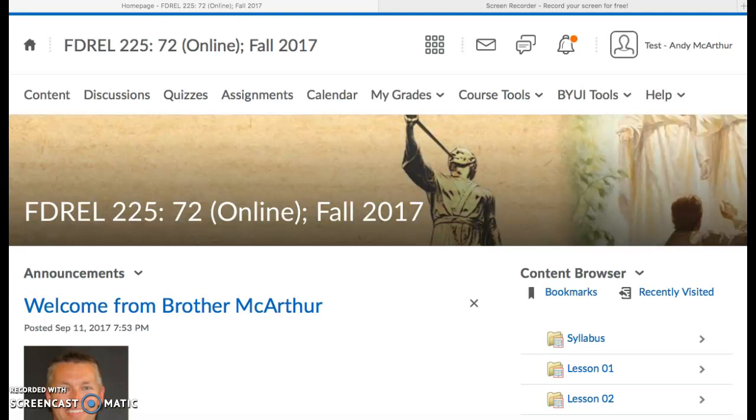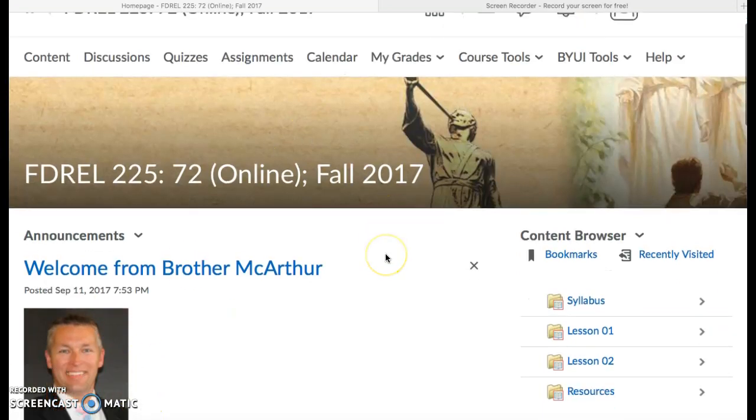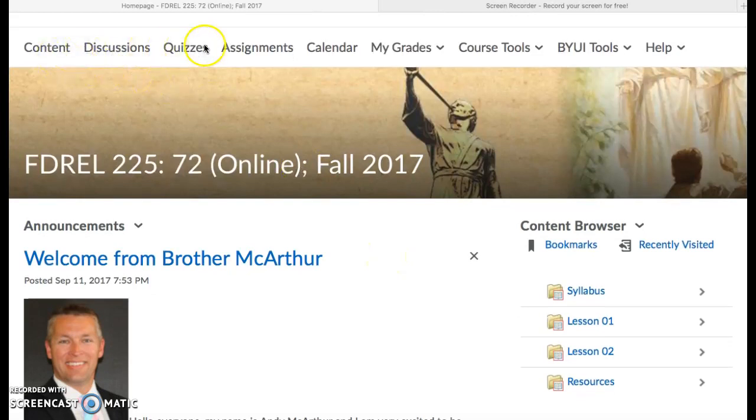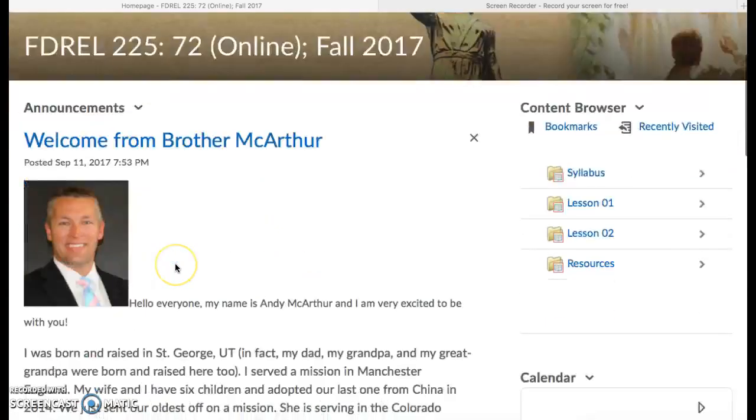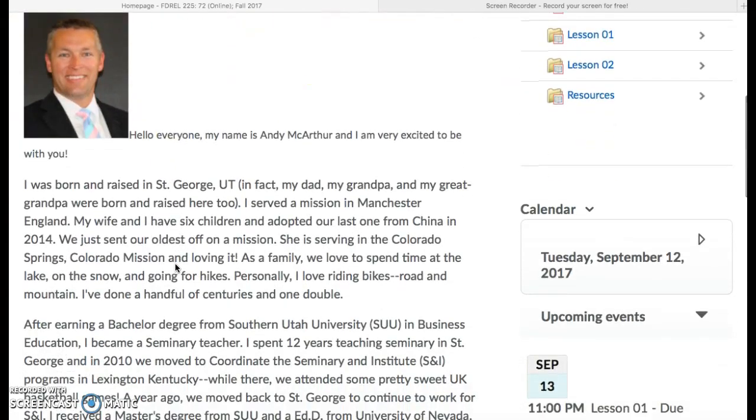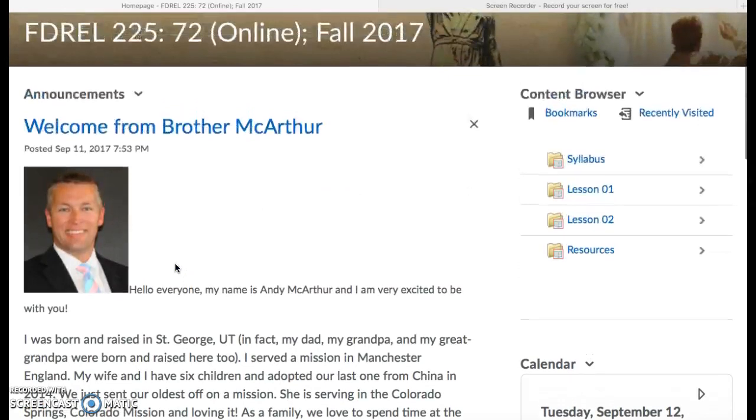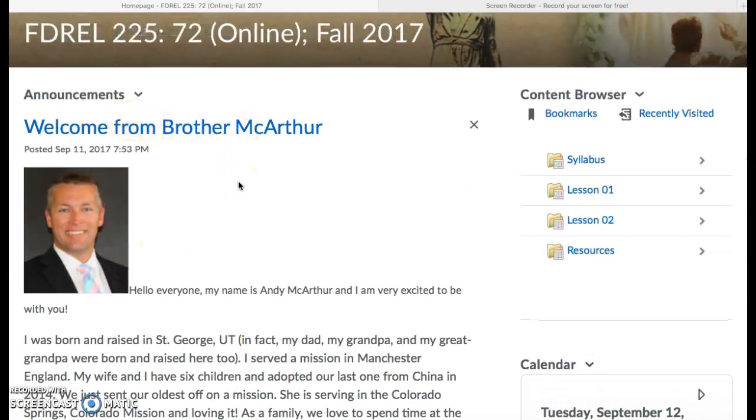So here's what it looks like. When you log in, you're going to see a couple of different things. A lot of the stuff up here on the top can sometimes be confusing. So when you come in, the first thing I'd always tell you is look at the announcement right here. Here's just a little welcome from me. You can get to know me a little better if you want, but I'll post on here every single week, so make sure you look at the announcements.